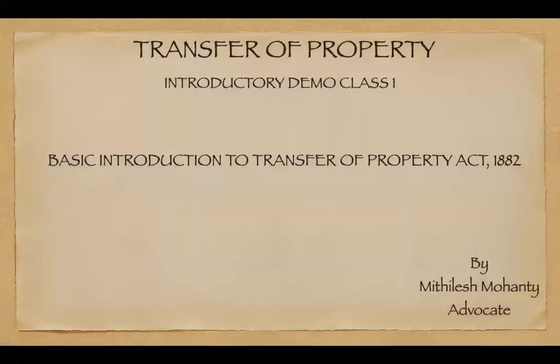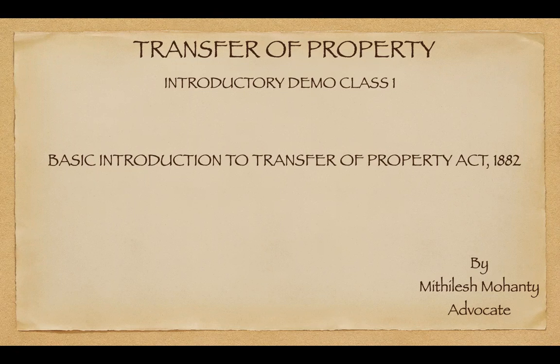We will be discussing the transfer of property rights. We will be just having an introductory class, like we will be reading about the basics of transfer of property rights, why the Transfer of Property Act came into force, what was the need of it, what is the definition of property, and then we will be having a brief overview about the Transfer of Property Act, how it is divided and what exactly the act deals with.